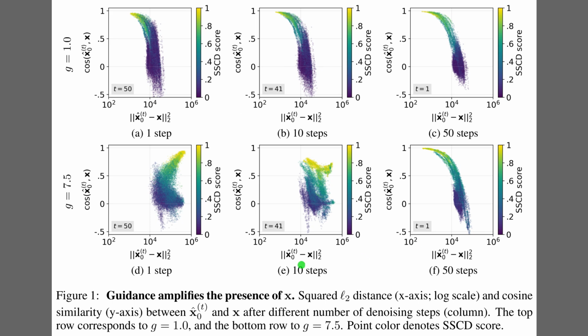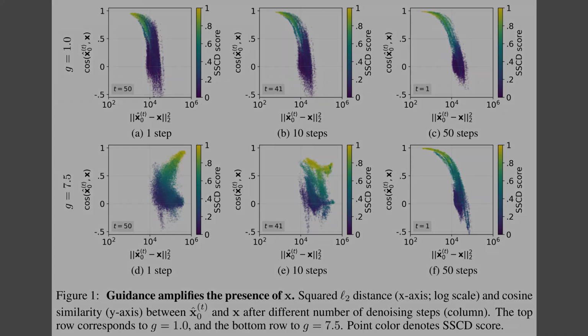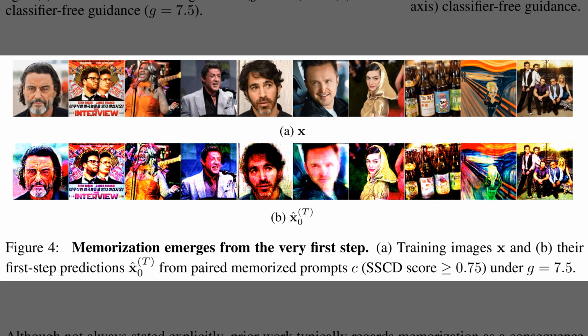Figure 1 shows scatter plots of squared L2 distance versus cosine similarity between the predicted clean image and the training image across denoising steps. The top row without strong guidance clusters at lower error, while the bottom row with guidance of about 7.5 shifts left panels toward larger early errors. Left column panels highlight that first steps already push predictions toward the training image, which raises similarity even as error increases. So Figure 1 showed that guidance raised early errors while nudging predictions toward the target.